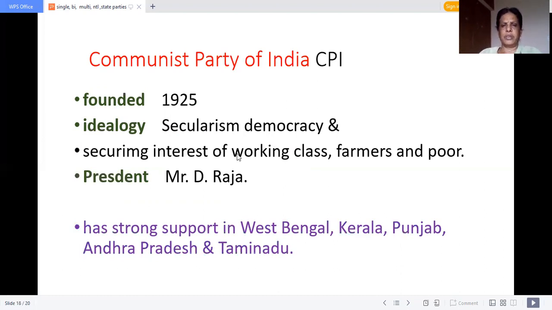All the trade unions will be supported by the Communist Party. When you hear communist, it will immediately strike your mind that it supports the workers' party. Farmers and poor. The president is Mr. Raja at present. It does not have strong support in Tamil Nadu, but it has strong support in West Bengal and Kerala, where the Communist Party often gets a majority in the legislative assembly. West Bengal, Kerala, Punjab, Andhra Pradesh and Tamil Nadu.